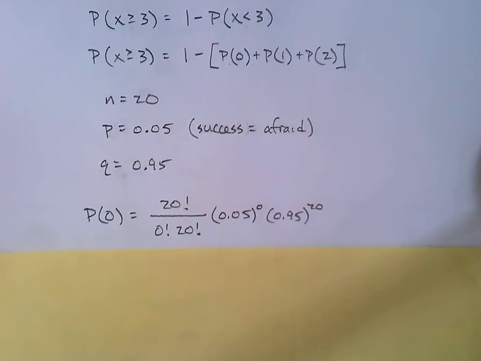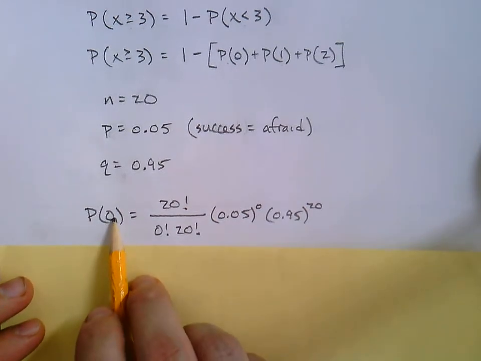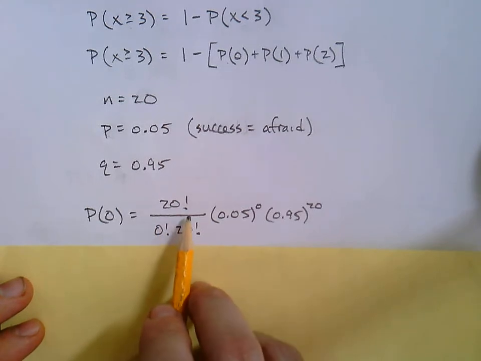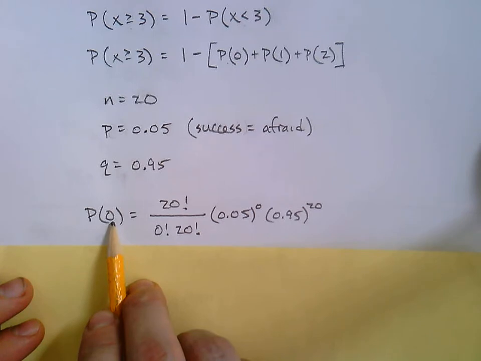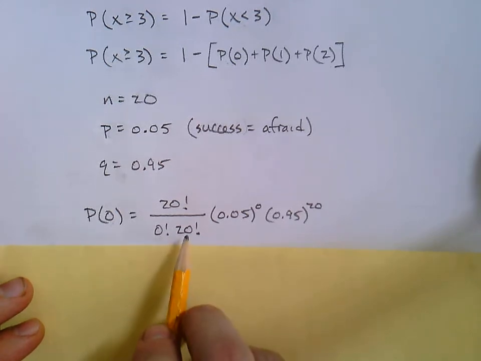The probability of 0. You see it right there, but let's talk through it. It's n factorial, so we've got 20 factorial over x factorial. We're taking x to be 0. X is always right here, by the way. So x is 0, 0 factorial. And then the next one is n minus x. Well, 20 minus 0 is 20.